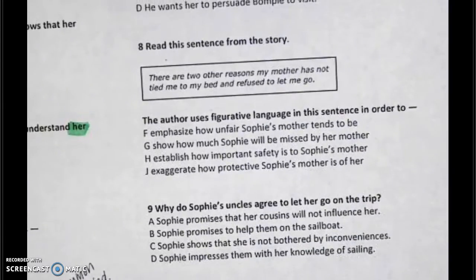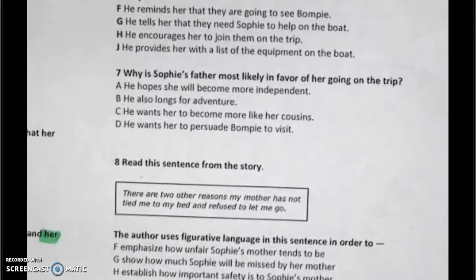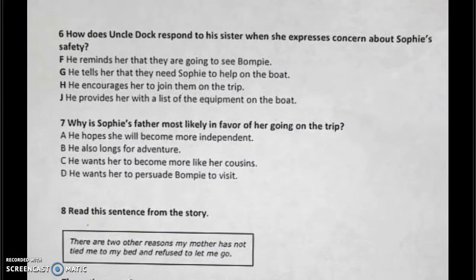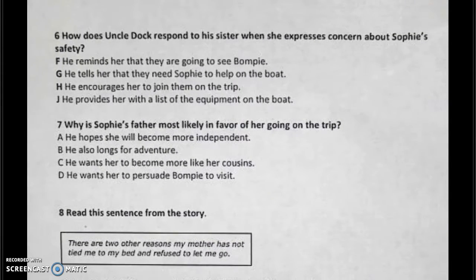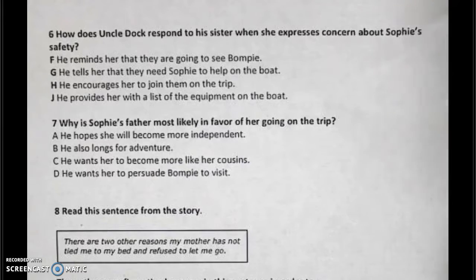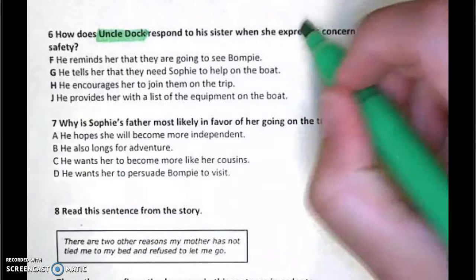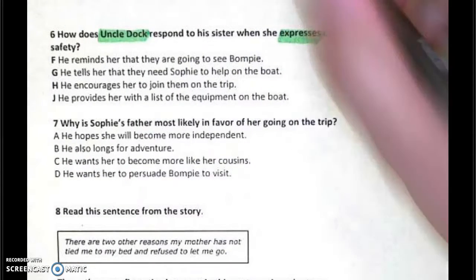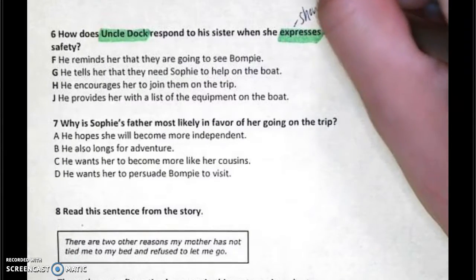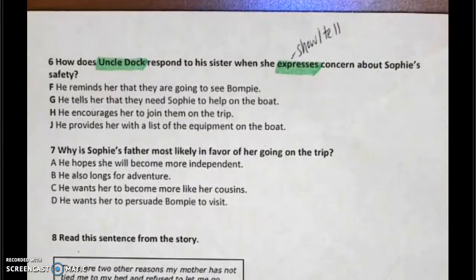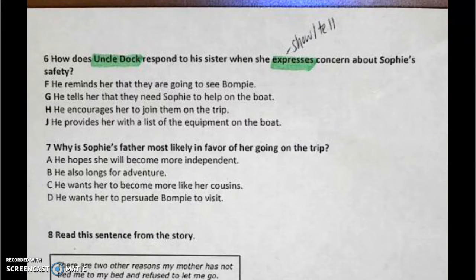Question number 6. How does Uncle Doc respond to his sister when she expresses concern about Sophie's safety? Who is this question about? Uncle Doc. Okay. And what does the word expresses mean? There you go. Good. Show or tell in some way. Remember, express, explain. So how does Uncle Doc respond to his sister when she tells him that she's concerned about Sophie's safety?